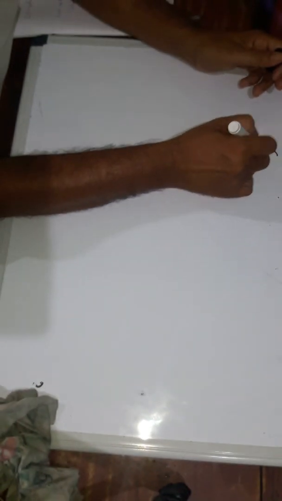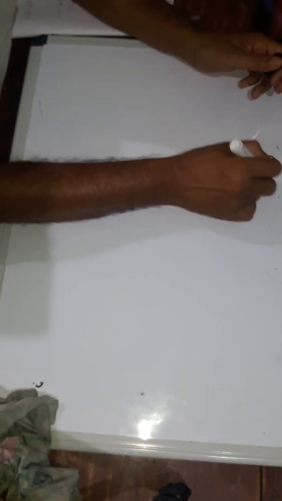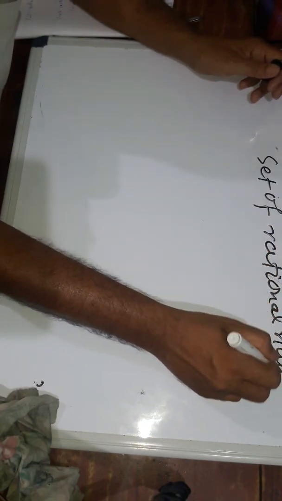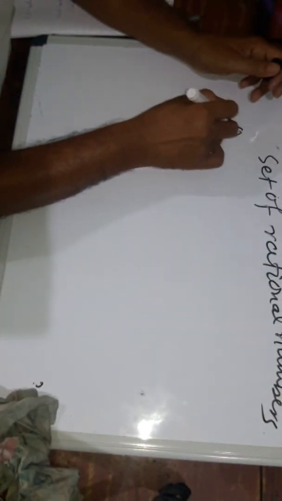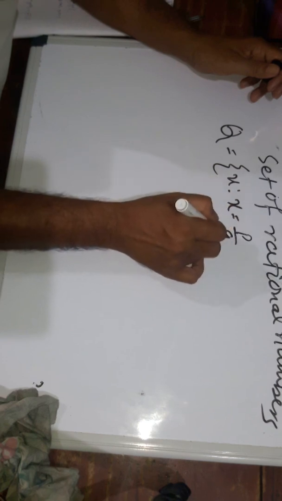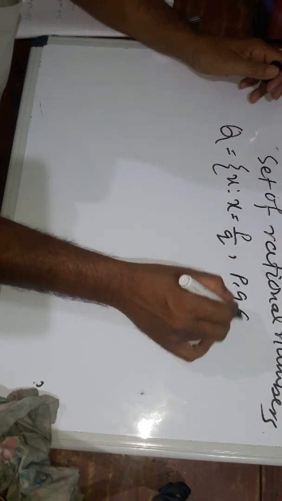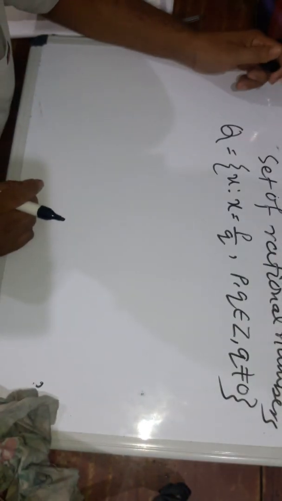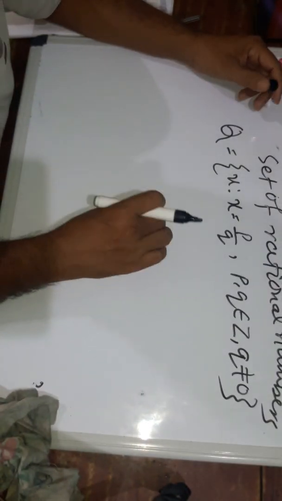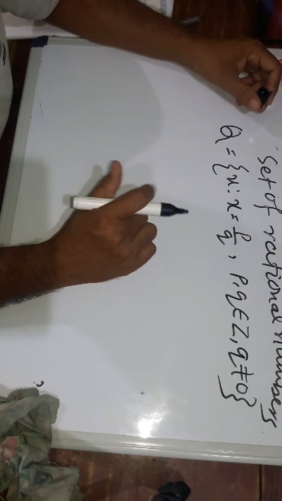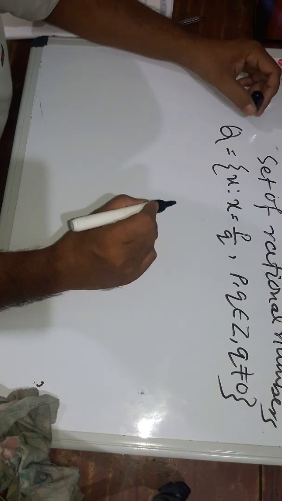Next is the set of rational numbers, denoted by the Q set. Q is the set of x such that x is equal to p by q, where p and q both are integers and q is not equal to 0. This is called the set of rationals. Remember that the set of rationals can only be expressed in the set builder method. It cannot be expressed in the roster or tabular method.